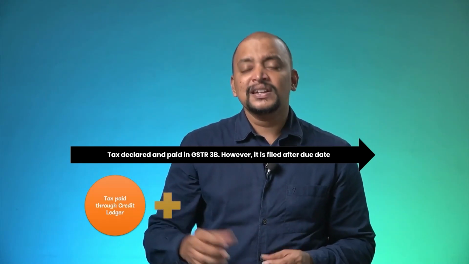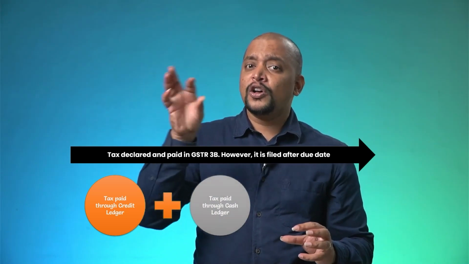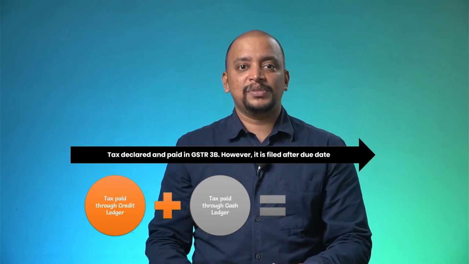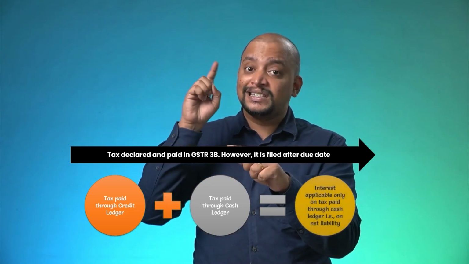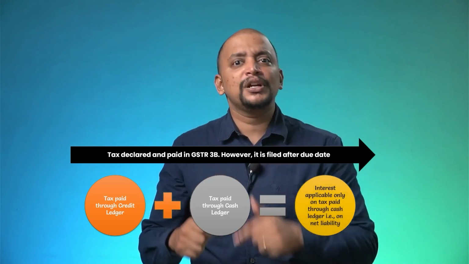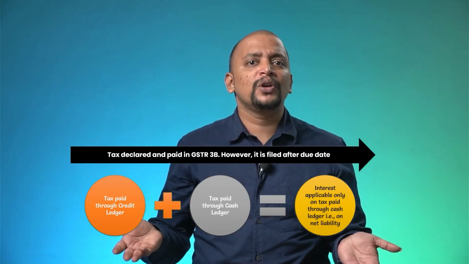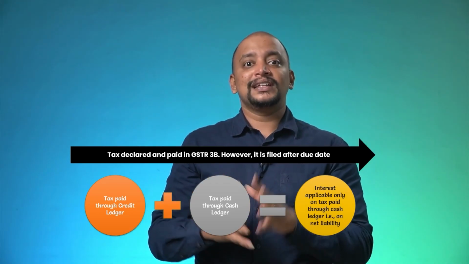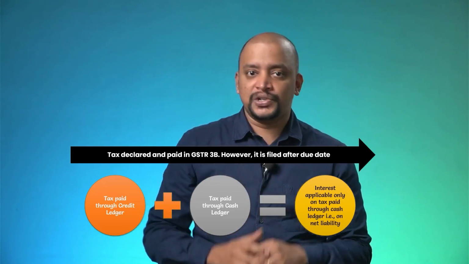Now, in that case, do we compute interest on the gross liability or on the net liability? On the net liability. What is the logic here? Because had you filed GSTR 3B on time, you would have paid net liability only. Even if you are delaying and filing, you need to pay only on the net liability, that is, the amount which is payable using the cash ledger.